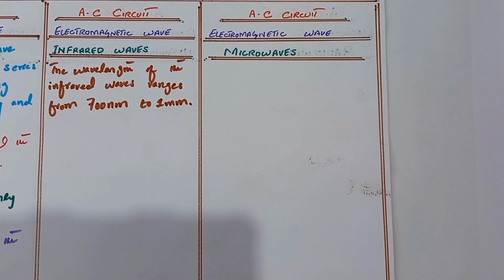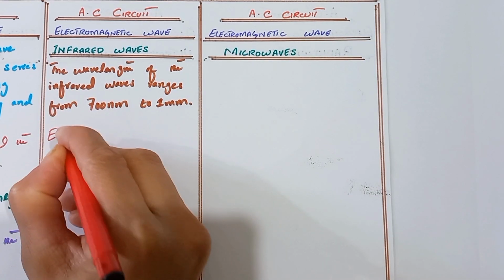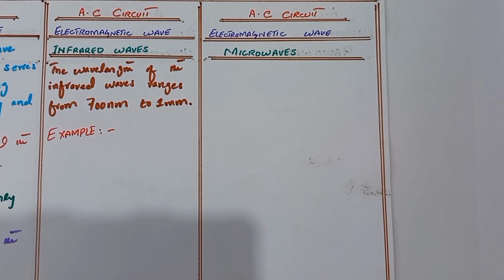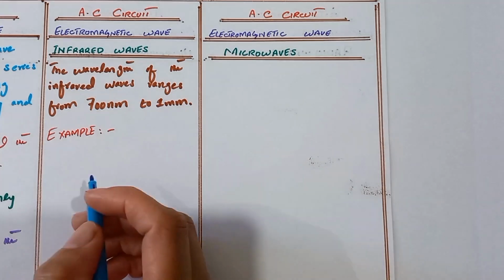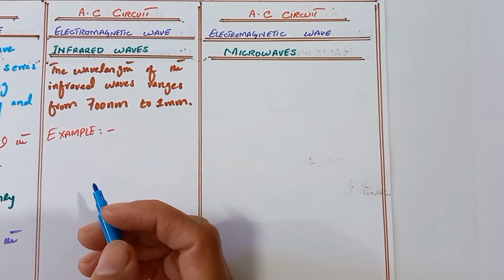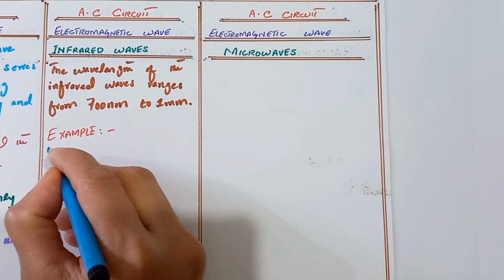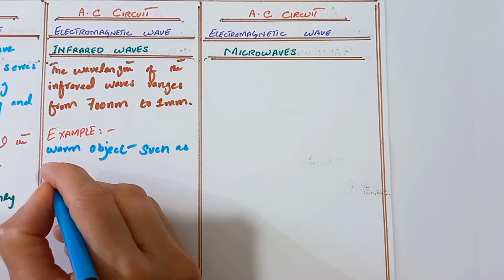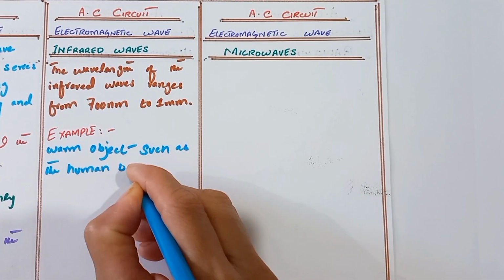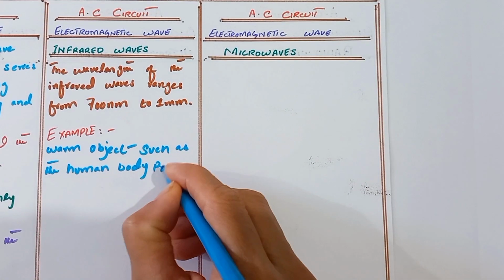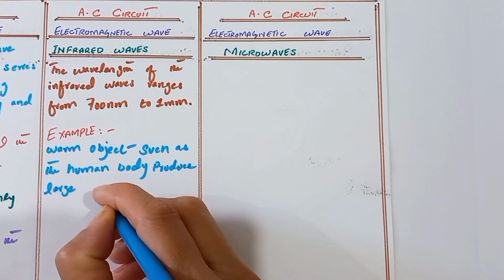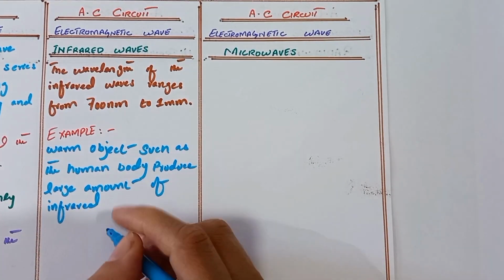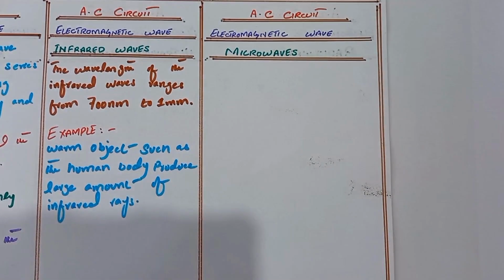If we discuss an example of the infrared waves, warm objects such as the human body produce a large amount of infrared rays.